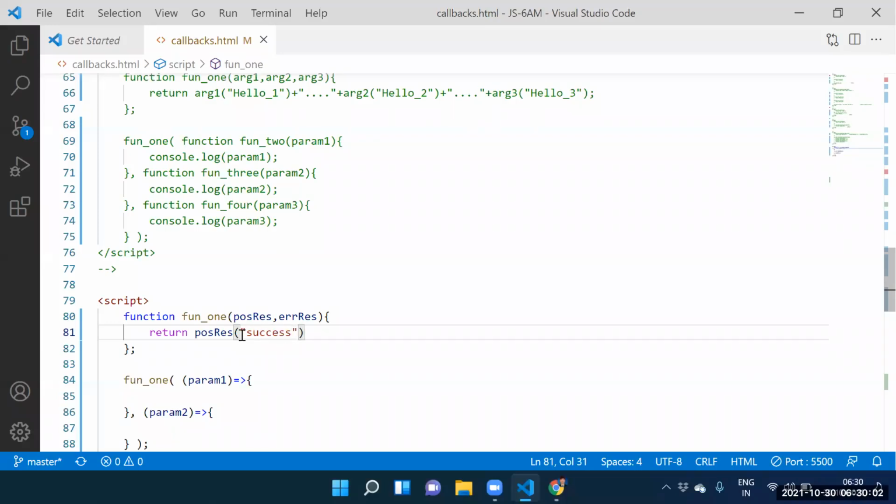Success. What do you need to supply for success? Yes, sir. This success is stored into what? Parameter 1. That success is stored into parameter 1.